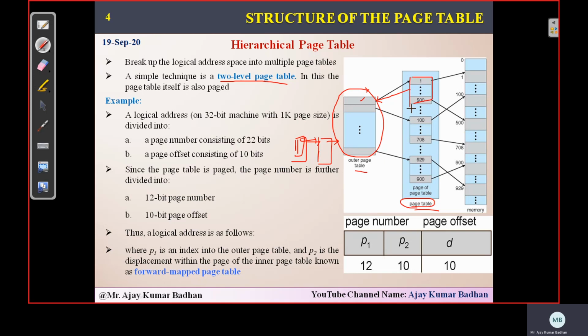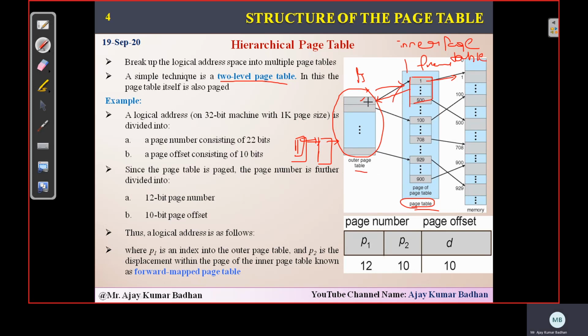Within this, the tables we have consist of entries, and each entry will refer to the frame number, frame F. But the outer page table will not contain the frame number. It will consist of a page number which refers to the inner page table. This is your inner page table, and this is your outer page table.